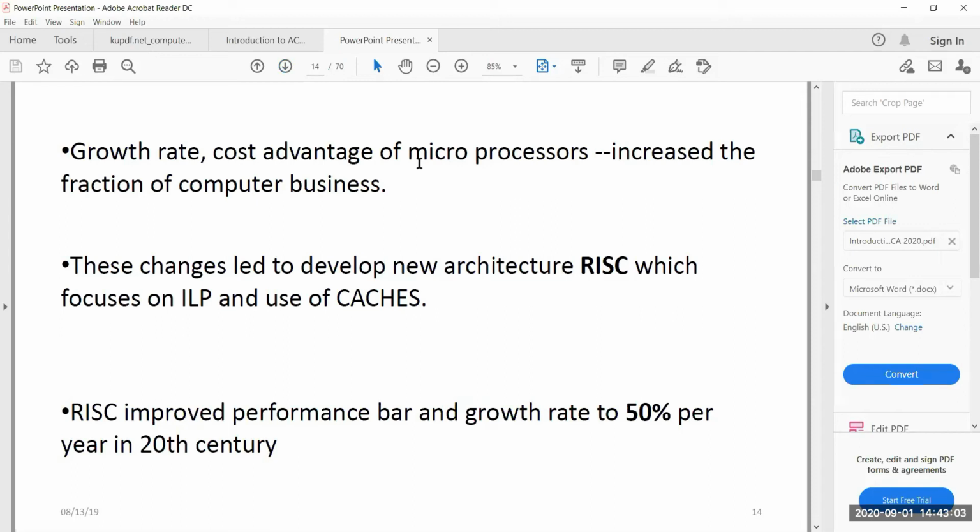The advantage that we get with these new architectures is again performance. How do they improve performance on the systems? They focused on two important things. One is instruction level parallelism, ILP, which covers most of our course, and the other is the use of caches. Instruction level parallelism is where you try to improve the performance of the system by executing multiple instructions at once. That is basically the high level meaning of instruction level parallelism.